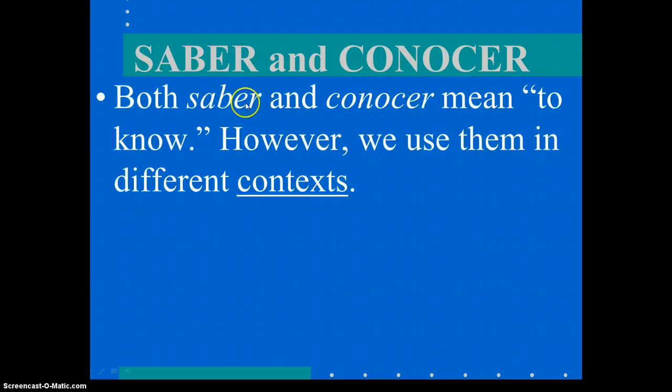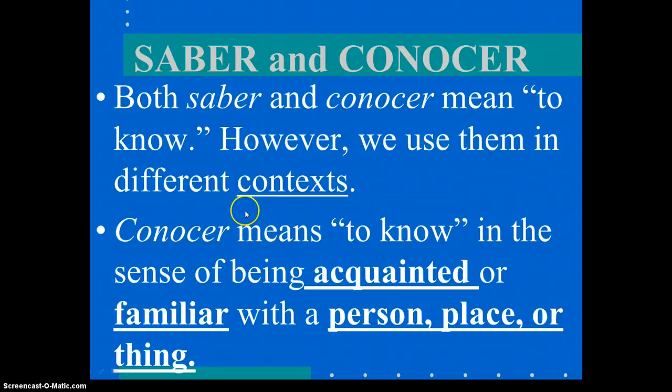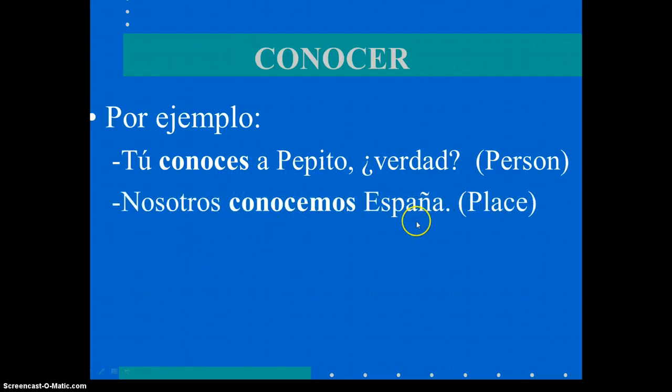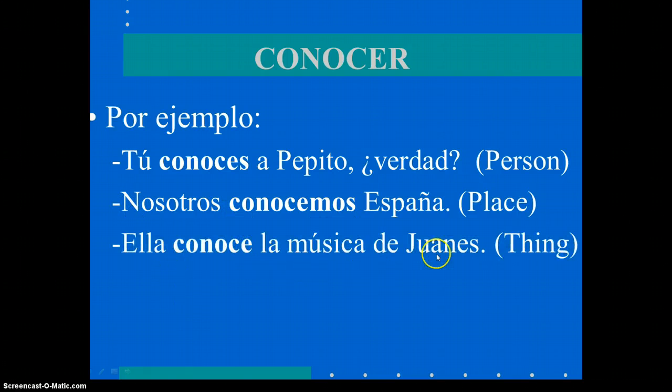Alright, now both saber and conocer mean to know, just as I said before. However, we use them in different contexts. So saber is knowing information and facts, and conocer means to know in the sense of being acquainted or familiar with a person, place, or thing. So I'll give you a couple of examples with conocer. Tú conoces a Pepito, ¿verdad? Pepito es una persona, okay? So you know him, right? Nosotros conocemos España. That's a place. We know Spain. We've been there. We know it. Ella conoce la música de Juanes. She knows of Juanes' music. That would be a thing.